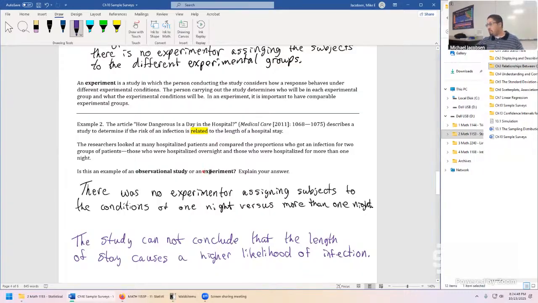And without a bona fide experiment, did we ever address that? There was no experimenter assigning subjects to the conditions of overnight or more. This is an observational study. With just the observational study, that's all we can get, that there's a relationship between the two conditions.